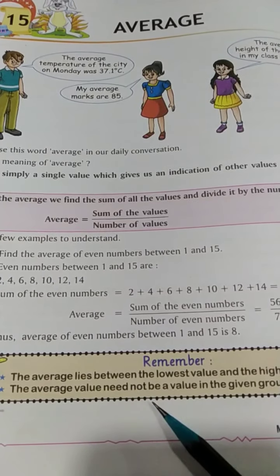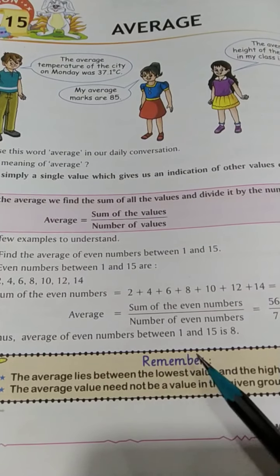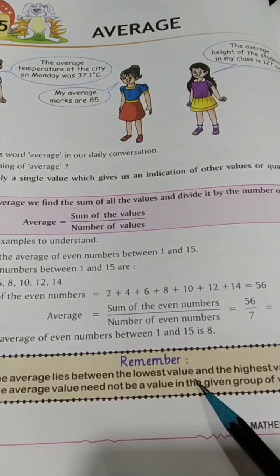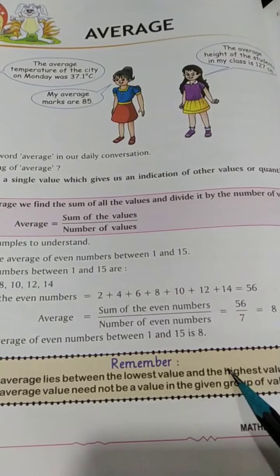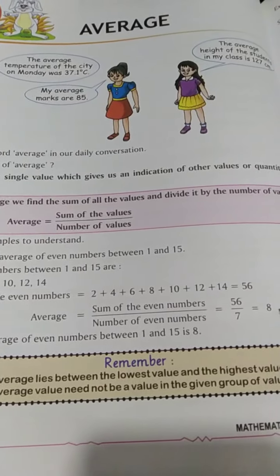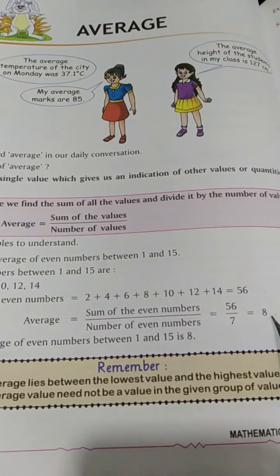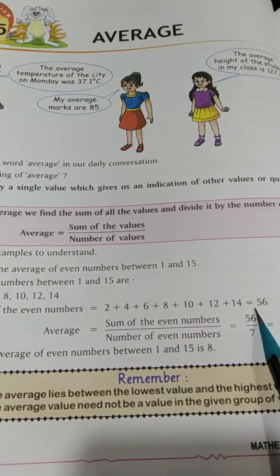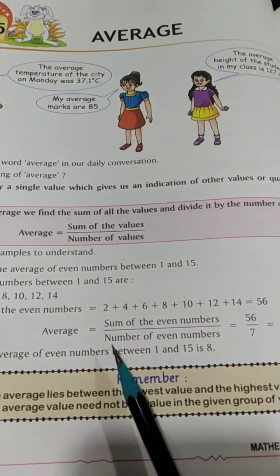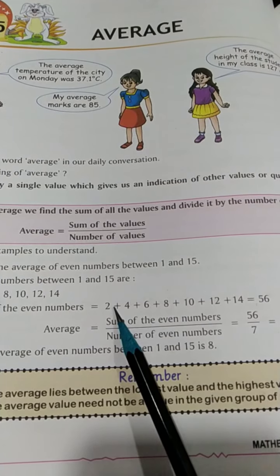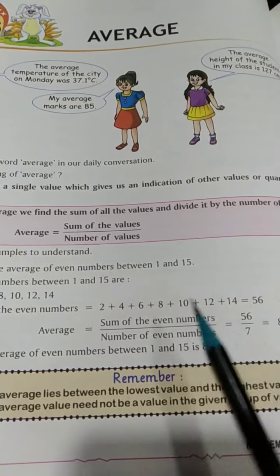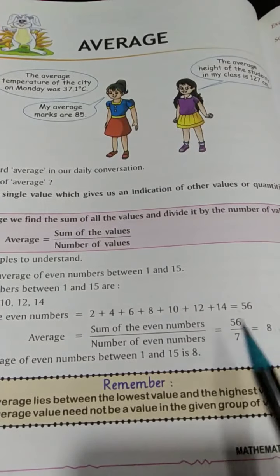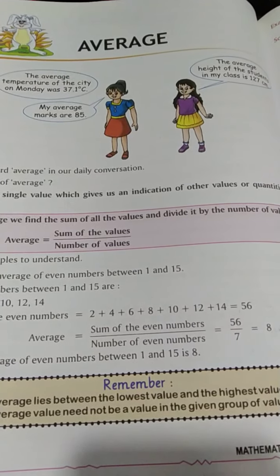Now, we should always keep in mind while finding the average that the average always lies between the lowest value and the highest value. Likewise, here in this example, the average is 8, so this 8 lies between all the values. It will neither be less than the lowest given value nor more than the highest. The lowest is 2 and the highest is 14, and 8 lies between these values, right?